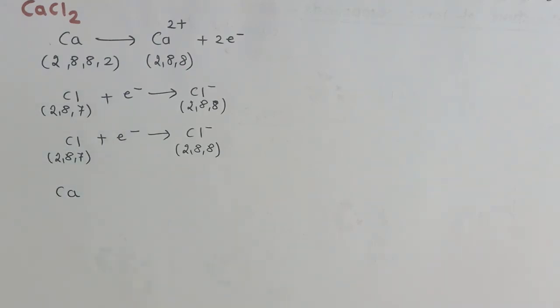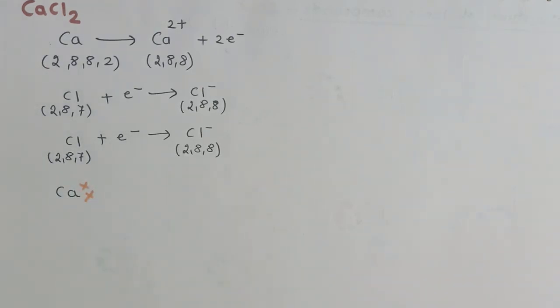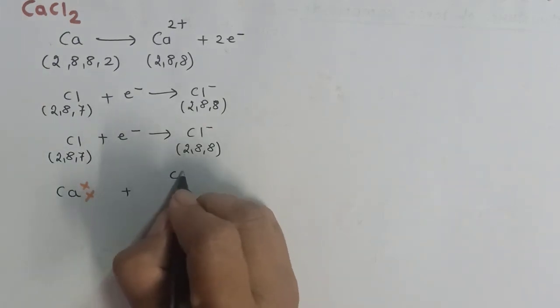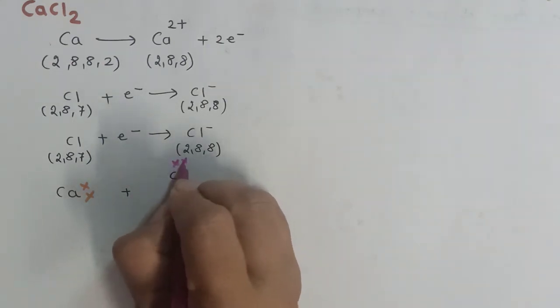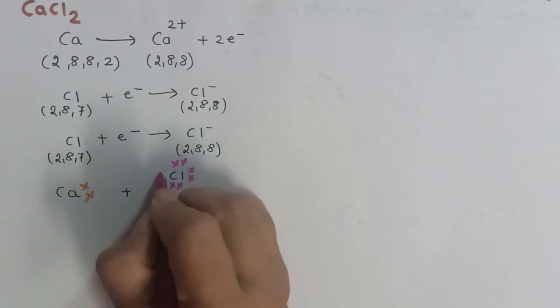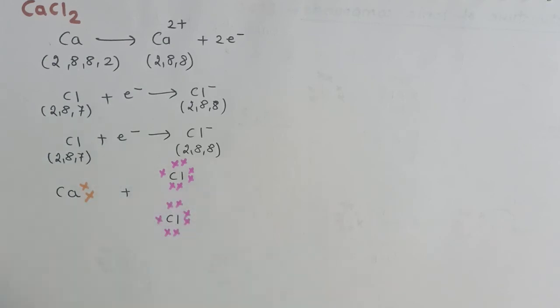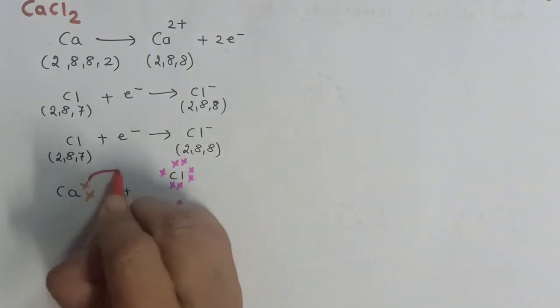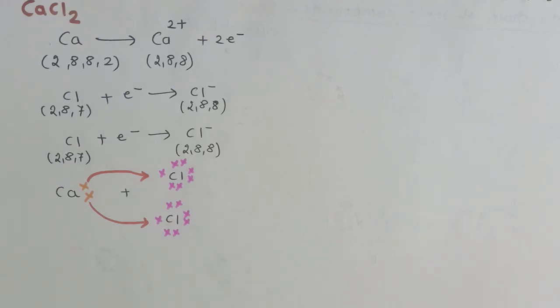Now the same thing we will represent with the help of dot and cross. Calcium has 2 electrons in its outermost shell. Now chlorine, each chlorine has 7 electrons in its outermost shell. Remember, each and every step is important. You have to write all these steps. Now, calcium will give 1 electron to one chlorine and 1 electron to another chlorine, resulting in the formation of CaCl2.